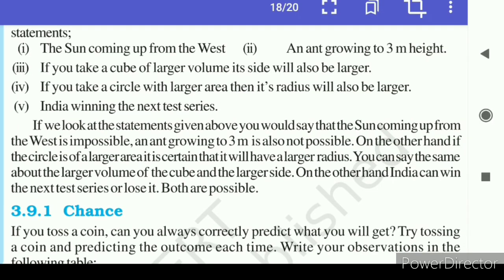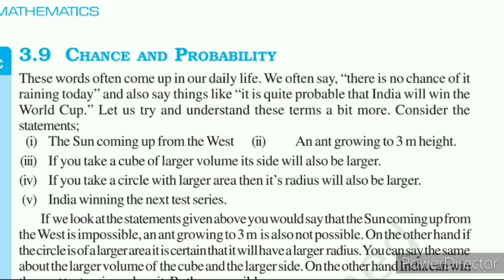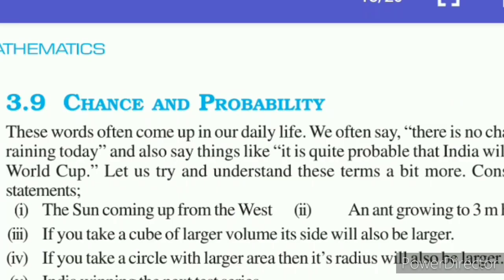These 5 statements are classified into 3 parts of events, that is impossible, possible and certain. Impossible events, it will not happen at all. Possible, it may happen. Certain event, it should happen. Right? So, such events, how many times they happen or the chance of events, about that only this topic chance and probability indicates. Let's learn in detail about this topic.